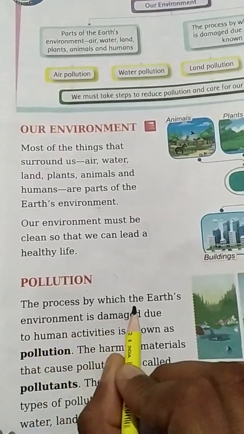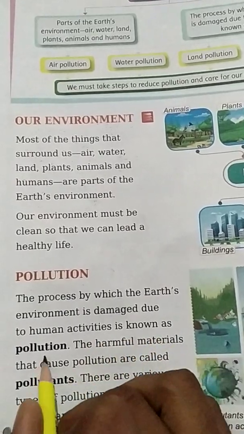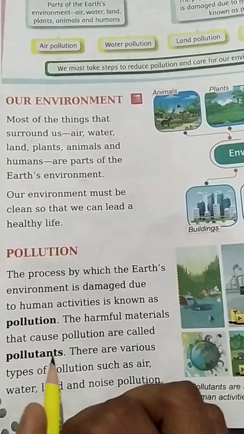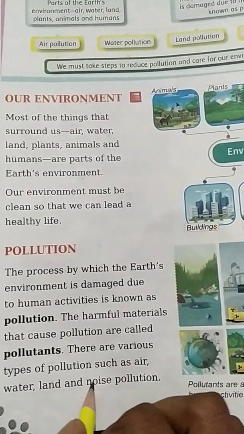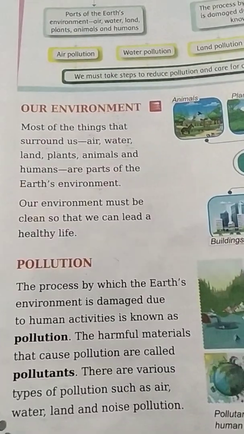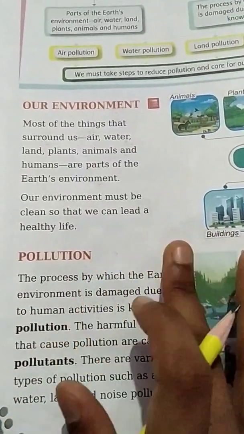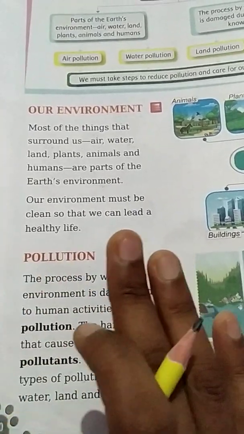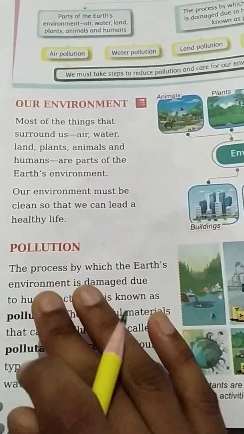Now the pollution. The process by which the earth's environment is damaged due to human activities is known as pollution. The harmful materials that cause pollution are called pollutants. There are various types of pollution such as air, water, land and noise pollution. So in easy language we can say that when we make nature dirty, it is called pollution. Pollution is the presence of unwanted substances in our environment.